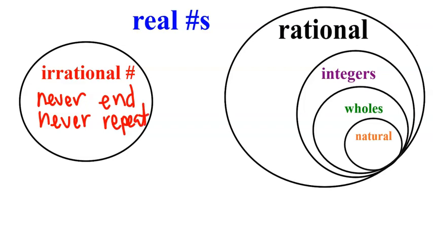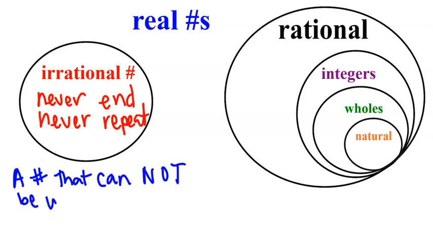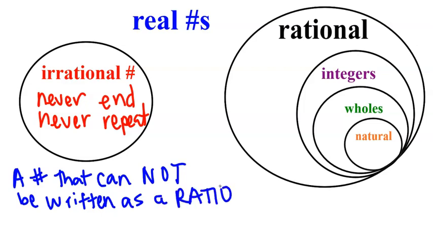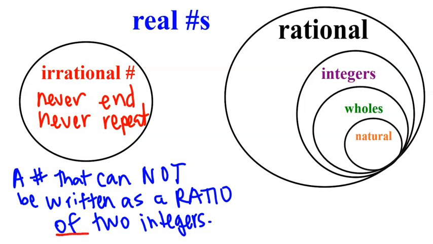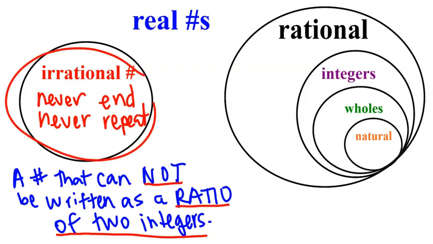That's a basic definition. The textbook definition is that an irrational number is a number that cannot be written as a ratio, that means a fraction, of two integers. And that's the most important part of this definition. It has to state that it cannot be written as a ratio of two integers. Or you can simply say it's a number that never ends and never repeats.